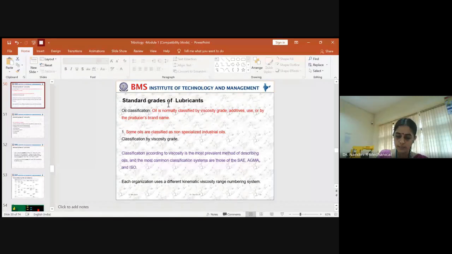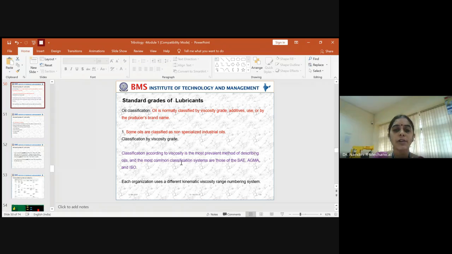After studying the various properties of the lubricant, we just started speaking about standard grades of lubricants. Lubricants are synthesized with respect to different classifications of oils, which are naturally available and which are synthetically developed. So there are different grades based on it. Oil is classified as natural or synthetic, and again sub-classified with respect to the viscosity grade, the additives you add to enhance performance, and the brand name.